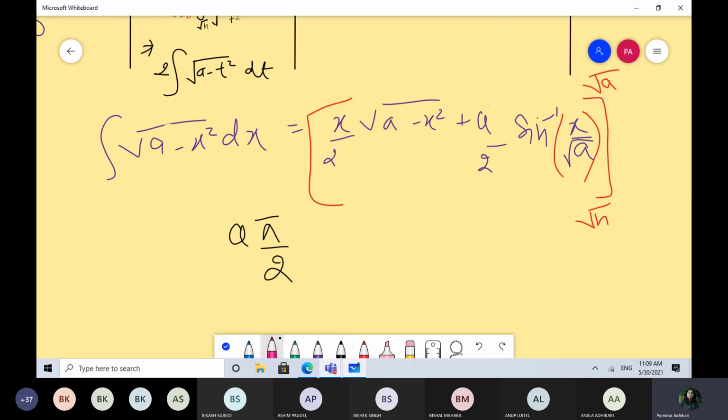let me use another color. X को ठाउँमा a राख्दा फेरि यो टर्मले गर्दाखेरि 0 भयो हैन? Getting it? Yes ma'am. है, यहाँ चाहिँ के भयो, a by 2 sin inverse root a by root a, sin inverse of 1 भयो. x को ठाउँमा root a राख्दाखेरि root a by root a sin inverse of 1 भयो. Now when you replace it by h, and finally h like 0 राख्नु पर्यो हैन?